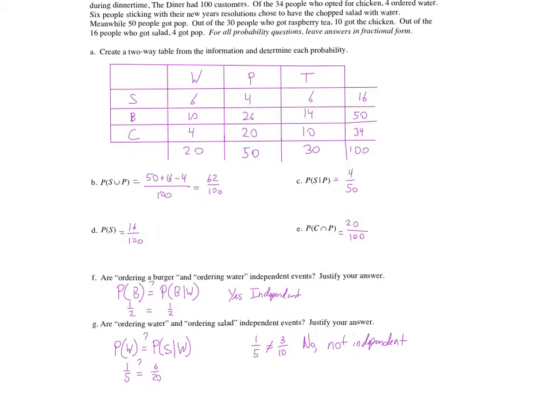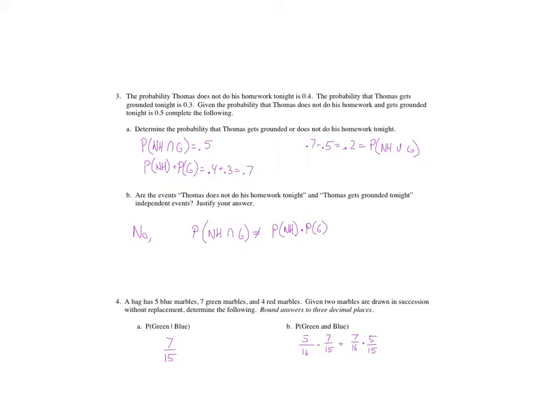So let's take a look at just one more problem. This goes away from the two-way table, and it's going to revolve around another formula, which we're going to have to spend some more time discussing why that works. But we don't have a two-way table. We have the probabilities. Thomas does not do his homework, 0.4. Thomas gets grounded is 0.3. And the probability Thomas does not do his homework and gets grounded is 0.5.